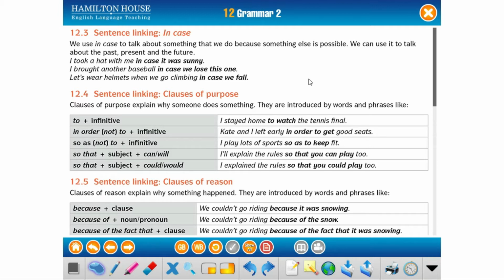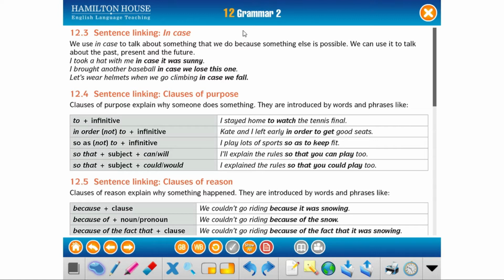So, as we said at the beginning, we use them to show or demonstrate the relationship a sentence has with other parts of the sentence. A sentence linker might be words or short phrases. The first sentence linker we have here is "in case".